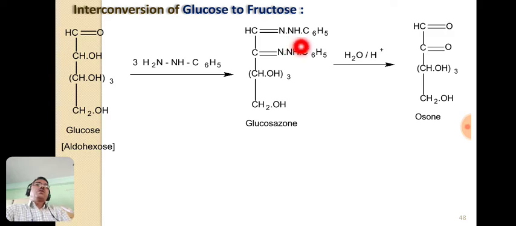So here this group is replaced by this oxygen, this group is also replaced by this oxygen.